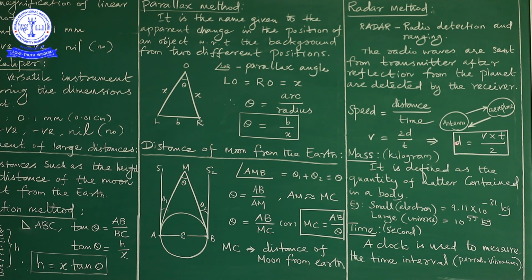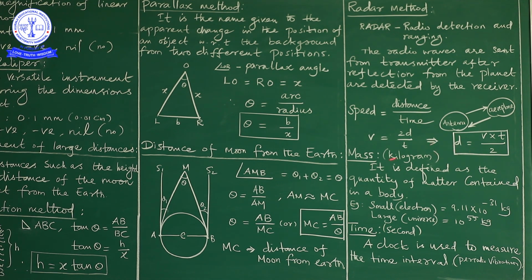From this we want D only. So the distance D is equal to velocity into time divided by 2. By using this expression, we are able to measure the distance between the antenna and the aeroplane. Up to this, these three methods are used to measure larger distances.